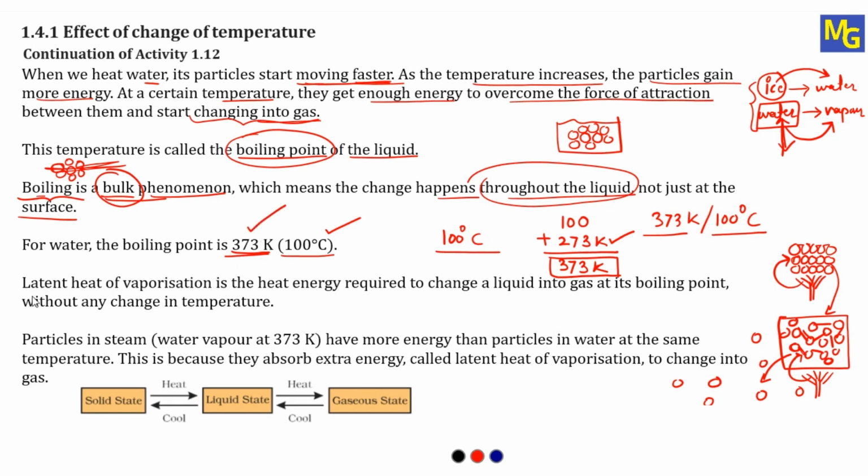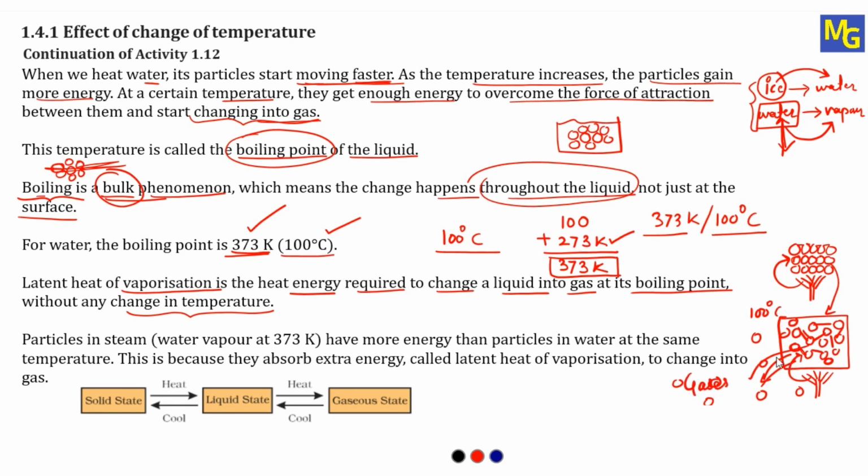Then, what is latent heat of vaporization? It is the heat energy required to change liquid into gas at its boiling point without any change in the temperature. So when we started heating the water, after reaching 100 degrees Celsius, water started converting into gaseous state.